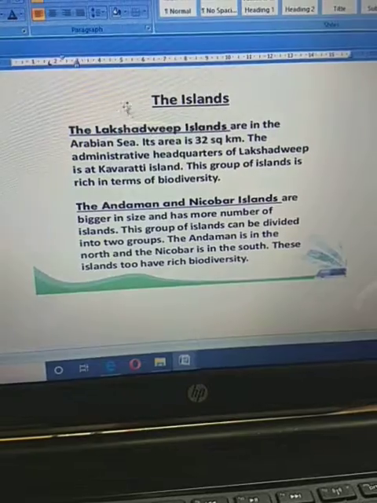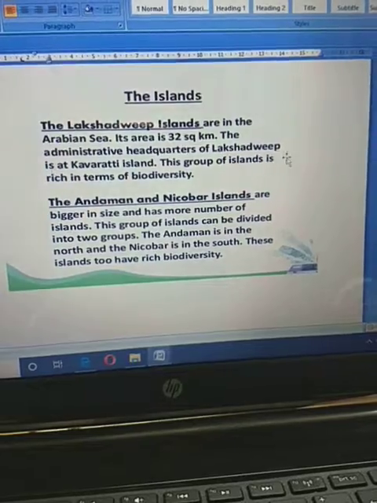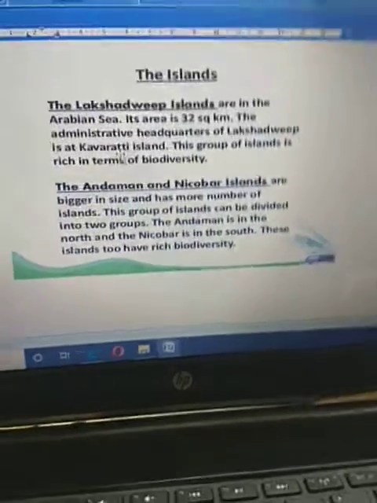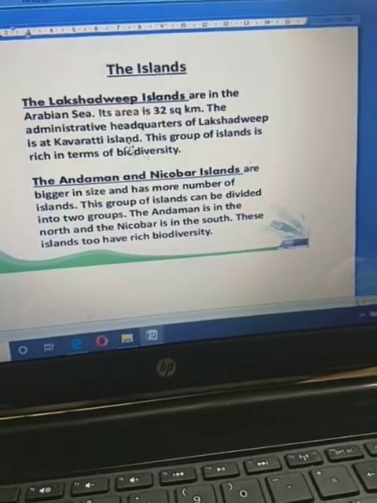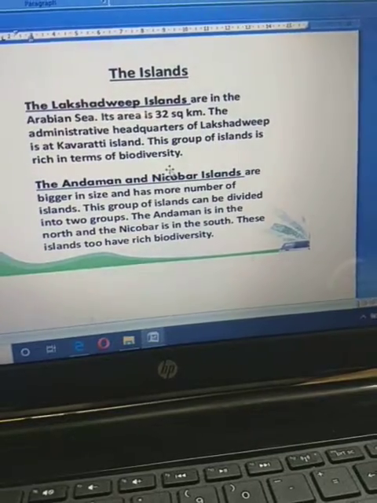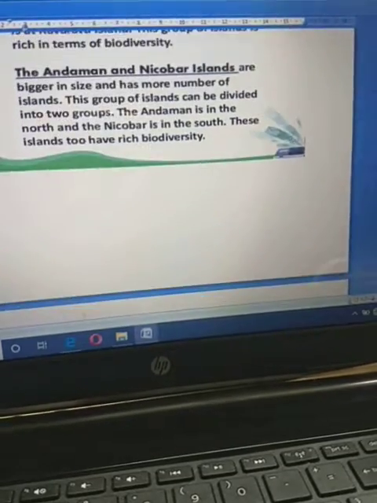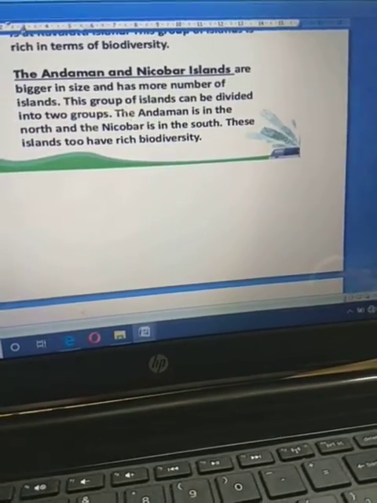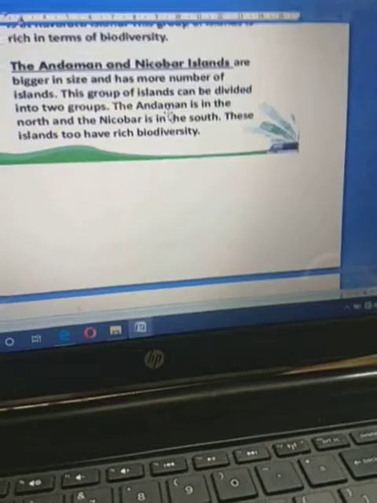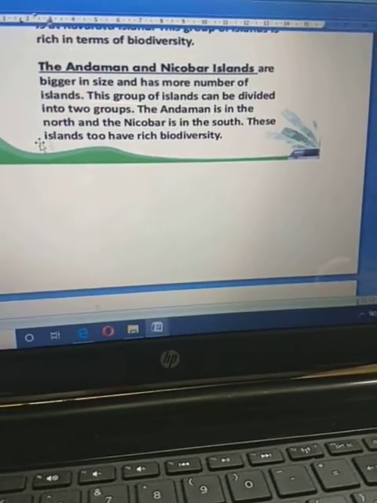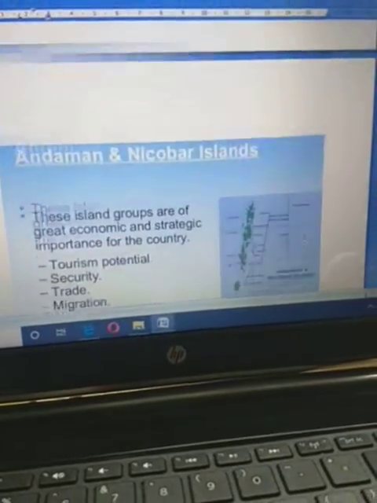Fine. If you compare, Lakshadweep covers 32 square kilometers, and the administrative headquarters of Lakshadweep is Kavaratti. It is the capital of Lakshadweep, that's why it is an administrative center. There are so many island groups, and it is famous for biodiversity. Next, the Andaman and Nicobar Islands, bigger than Lakshadweep, also have many island groups, and are divided into two groups. The Andaman is in the north and Nicobar is in the south. Fine. It is also famous for rich biodiversity.